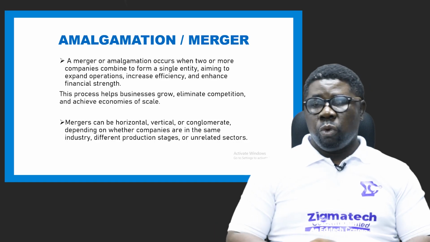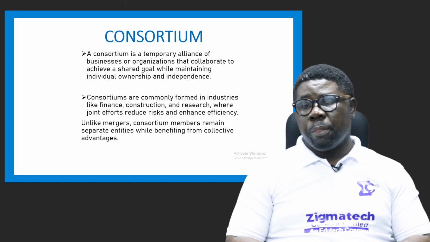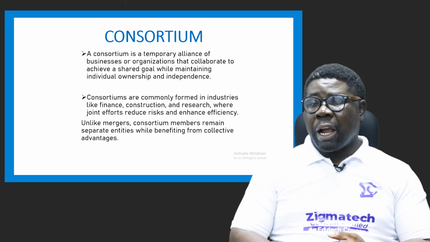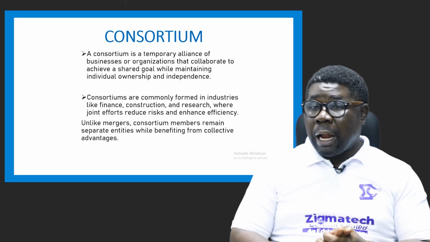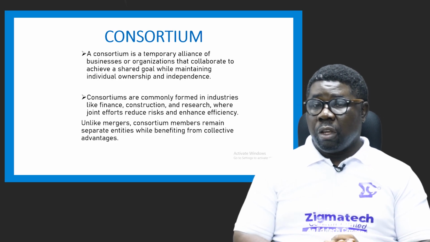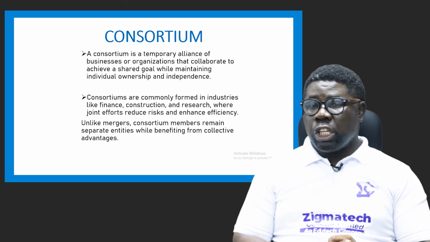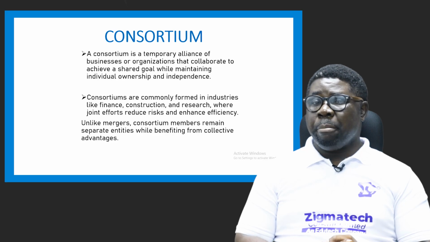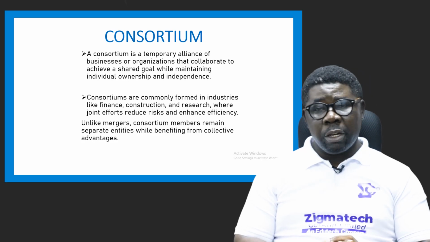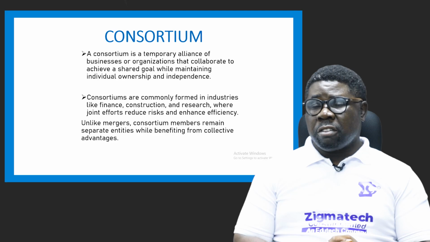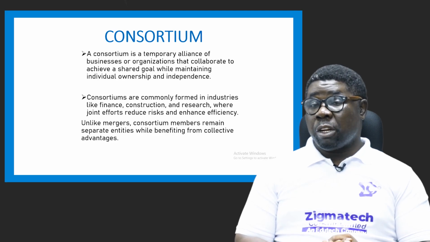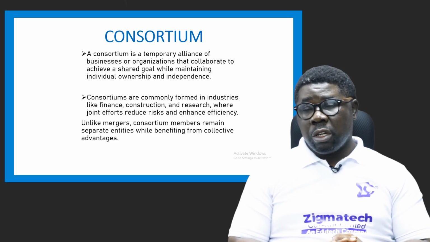All right. So we have a consortium here. A consortium is a temporary alliance. Temporary what? Alliance of businesses, not permanent. All right. To collaborate to achieve a shared goal while maintaining individual ownership and independence. They don't change anything about their existence. They just come together to achieve a particular goal. And once they are done, they separate again.